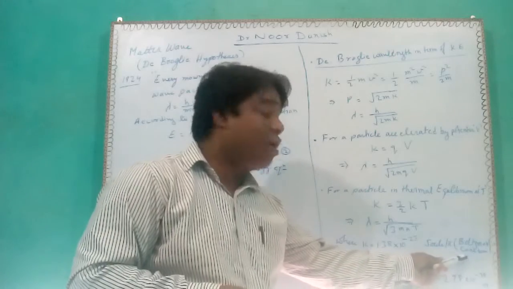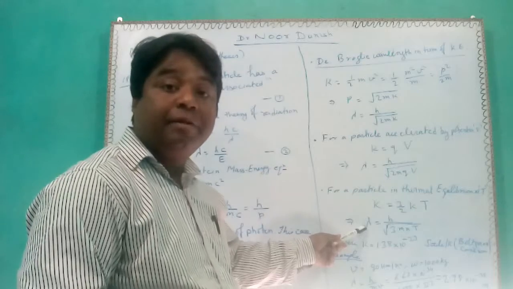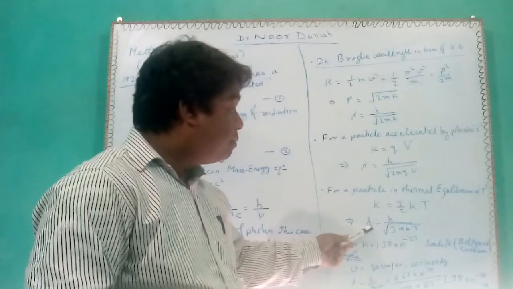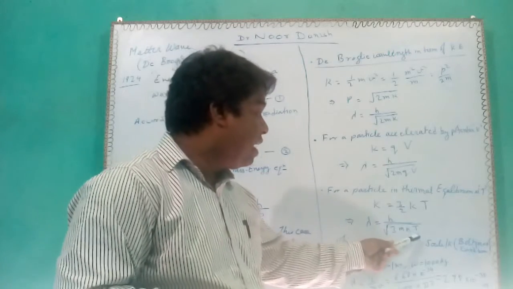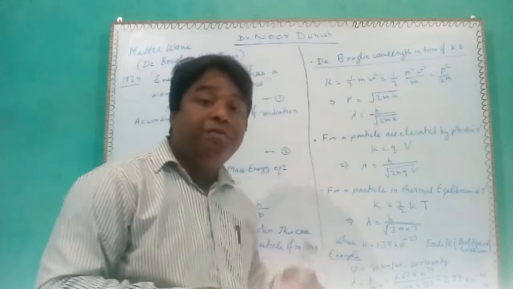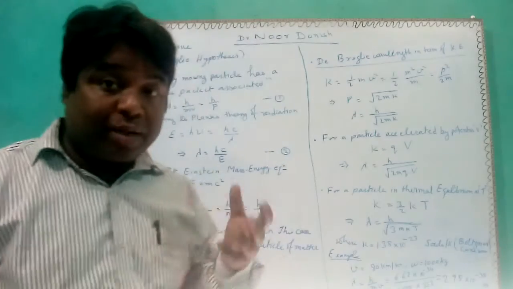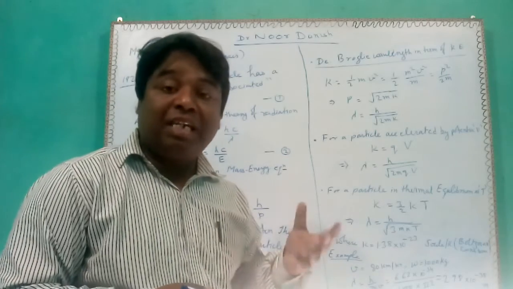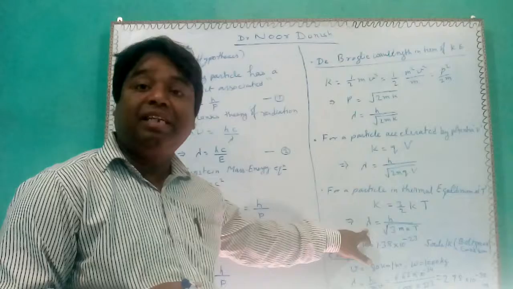Putting this value in lambda, it becomes h upon root over 3mkT. So we see that if the particle gets accelerated to some velocity, it will have a wavelength associated with it.